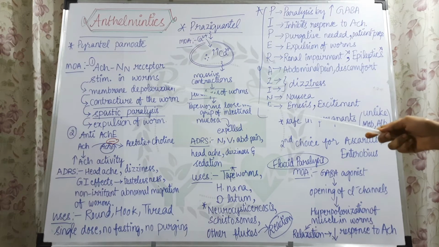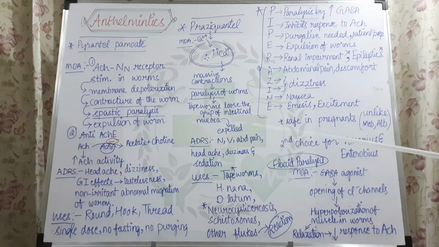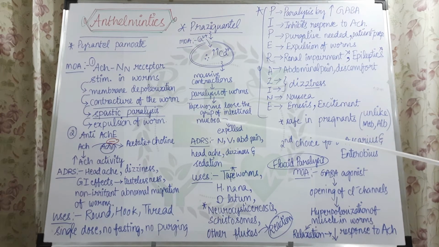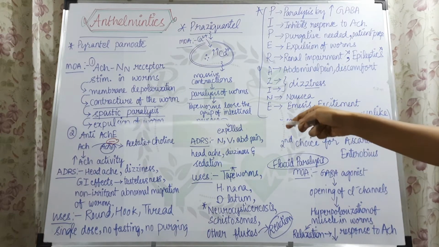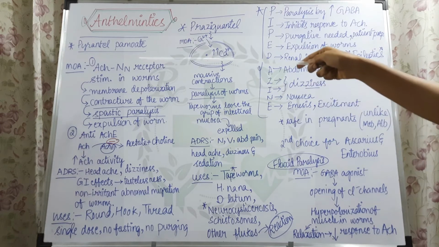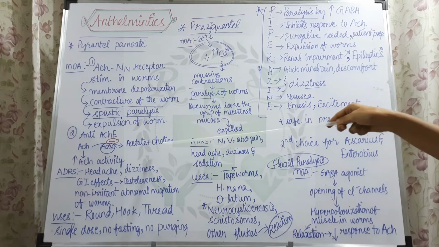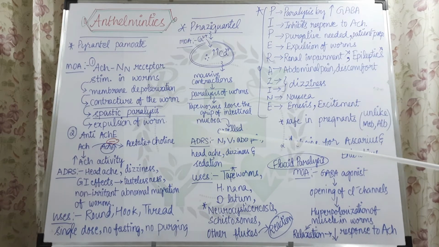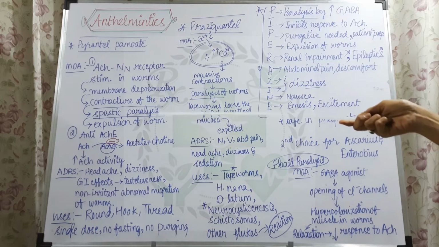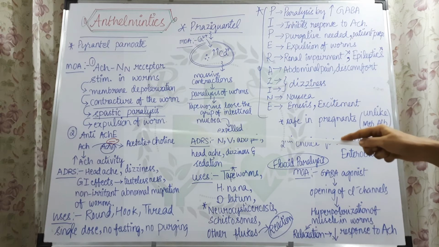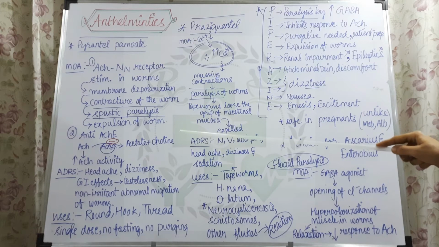There is also one more minor mechanism of action, that is anti-acetylcholinesterase activity. Acetylcholinesterase is an enzyme responsible for the metabolism of acetylcholine, which is a neurotransmitter. Acetylcholine is broken down to acetate plus choline under the influence of this enzyme. Pyrantel palmoate inhibits acetylcholinesterase, and thus inhibits the metabolism of acetylcholine. Thus the levels of acetylcholine rise and its activity increases.